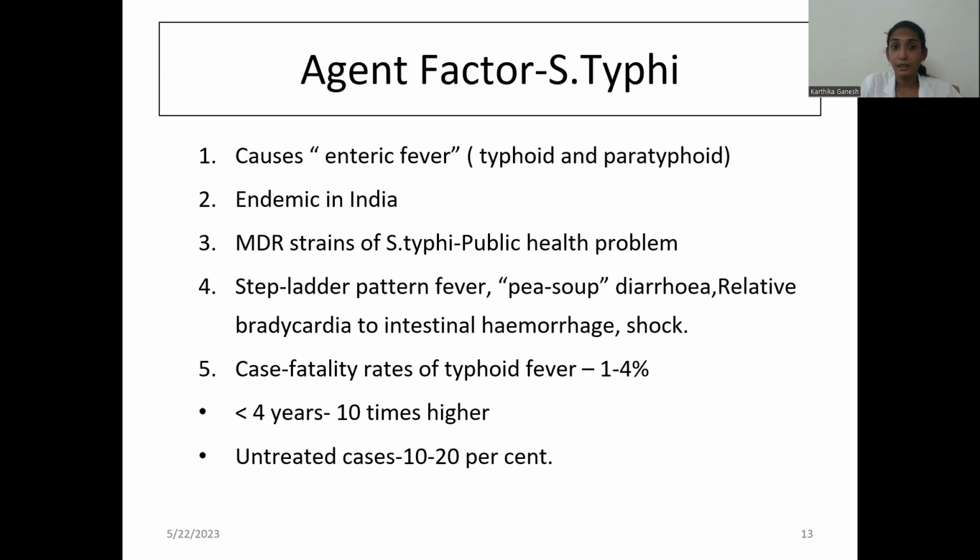If we look at the fatality rate in children less than 4 years, it is 10 times higher, a higher chance of mortality. In untreated cases it is 10 to 20%. The most common cause of death is mainly hemorrhage and shock.